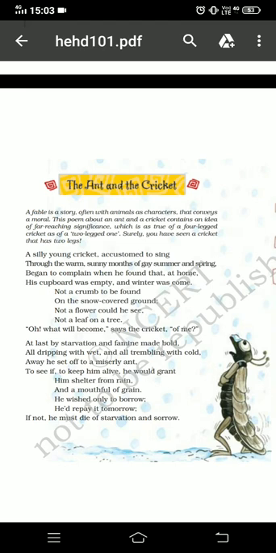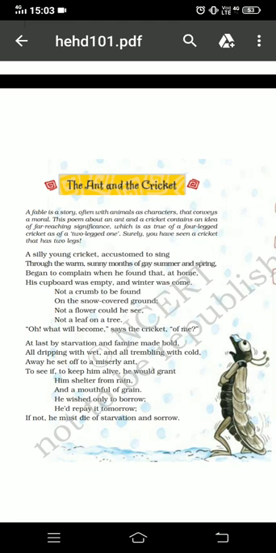This poem is about a silly young cricket, a stupid young cricket, and an ant. What the cricket was doing was only singing all day long, and enjoying his good times during the summer season. Now winter has come and he hasn't planned for the future, for the other seasons.